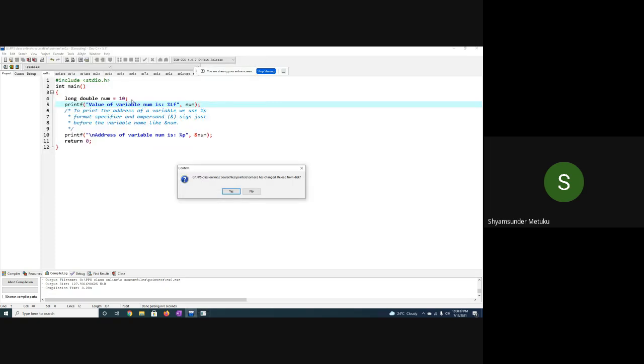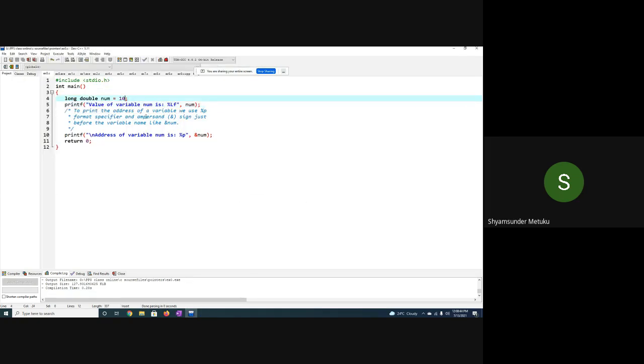Let me have two different variables. Just a minute. Let me have long double number is equal to 10. I will have one more variable called A, and I wanted to display one more address. The two different long double variables are available. Let me write here A. So what could be the address of the A now? Even though it's garbage, I am not interested to print the content, but I am interested to know the address of the variable A.